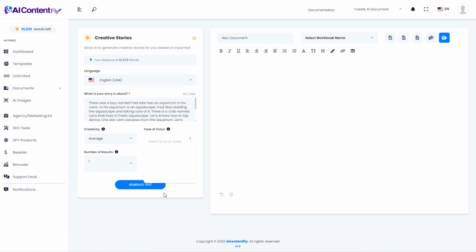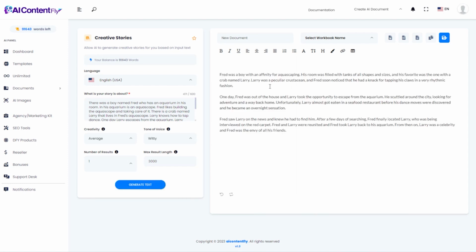Let's go witty and see if it comes up with something a little bit more on the witty side. And let's generate this text and see what it comes up with. Here we go. Fred was a boy with an affinity for aquascaping.